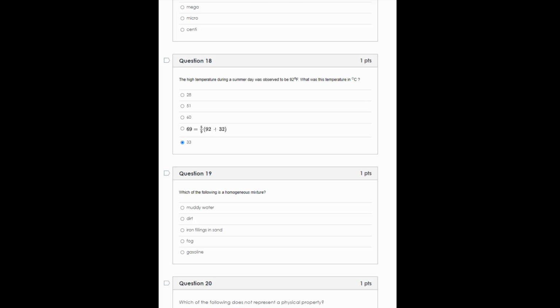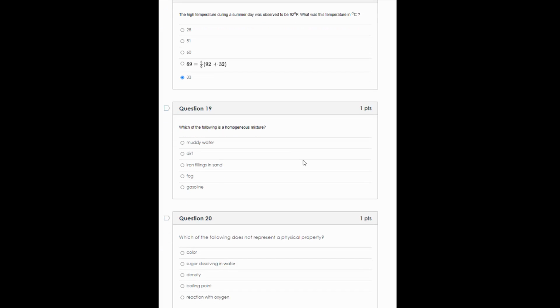Number 19. Which of the following is a homogeneous mixture? That means it's going to be a mixture of stuff where you can't see the different pieces. Remember, a heterogeneous mixture, my favorite heterogeneous mixture is a chocolate chip cookie. So a homogeneous mixture is one where you can't see the different pieces, or they're not going to settle out. With muddy water, the mud will eventually settle to the bottom and the water will eventually float on top. So that is not homogeneous, that is heterogeneous.